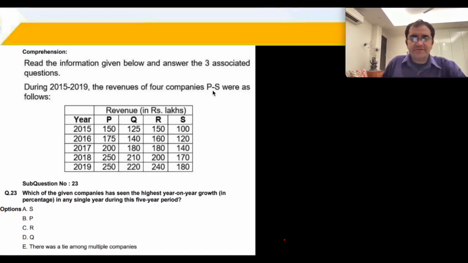You are given revenues of 4 companies from the year 2015 to 2019.